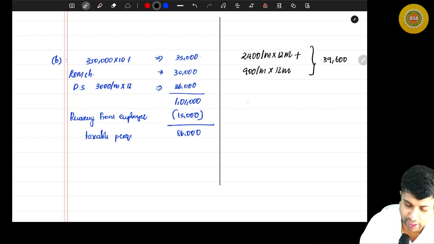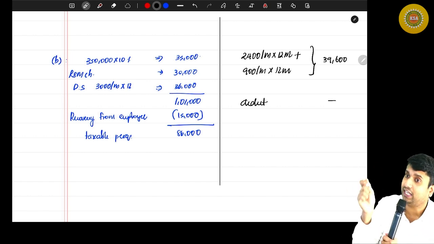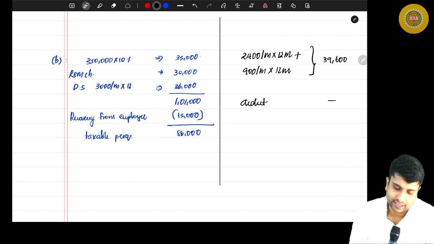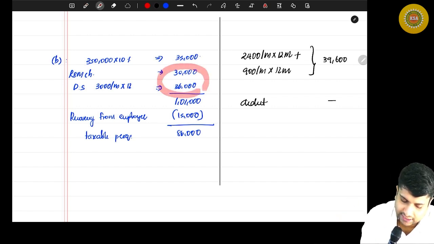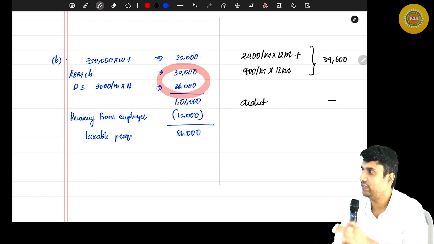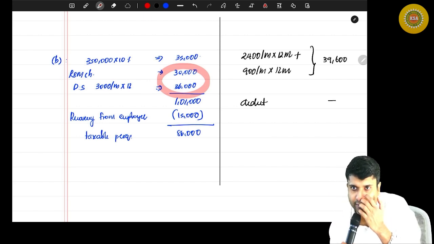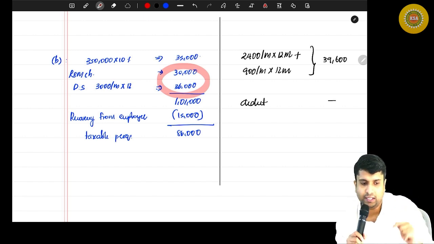39,600. Now the question is, can you deduct that recovery from the employee? No, you cannot deduct recovery from the employee because we are using statutory figures for the valuation. Are you with me? So imagine, why are we saying don't deduct anything from the statutory value? Because actual running and maintenance charges met by the employer is around 66,000. Out of that, we are only saying tax 39,600. From that, again, don't deduct any recovery. Are you with me? That's why whenever we are using statutory figures, don't deduct any recoveries from the employee.